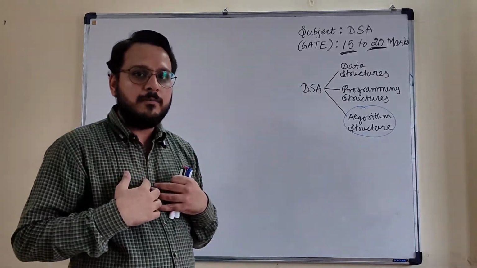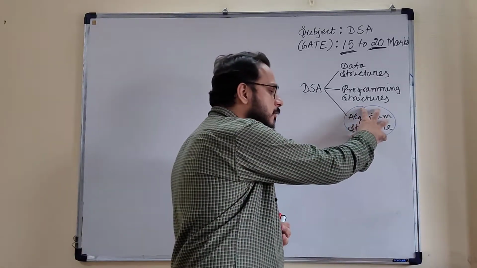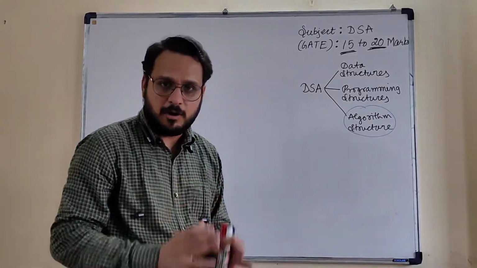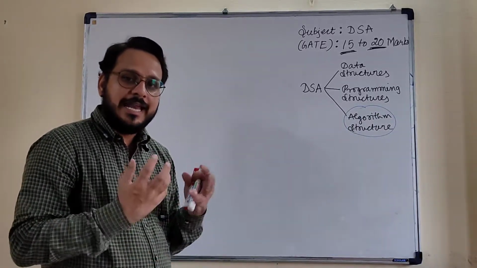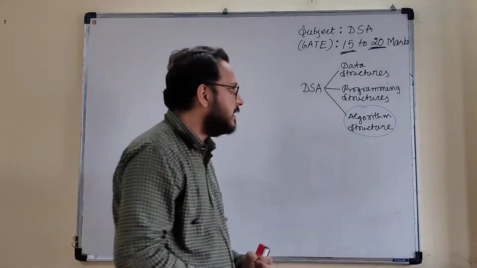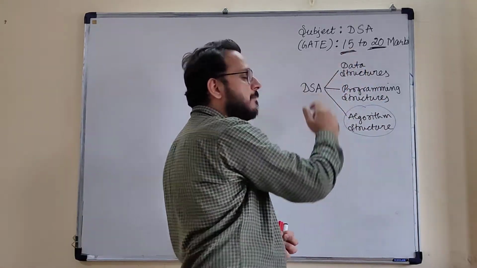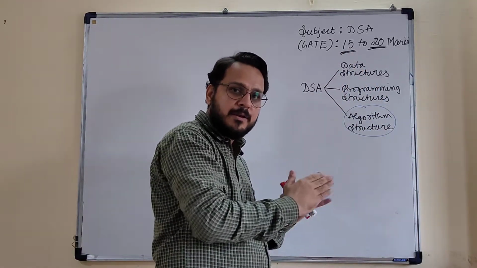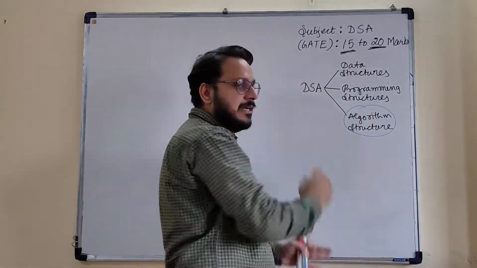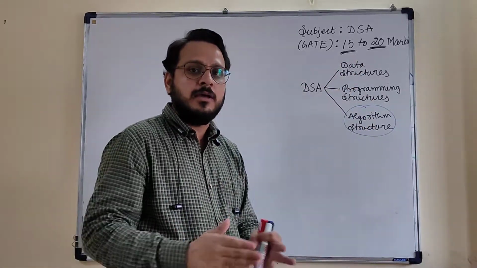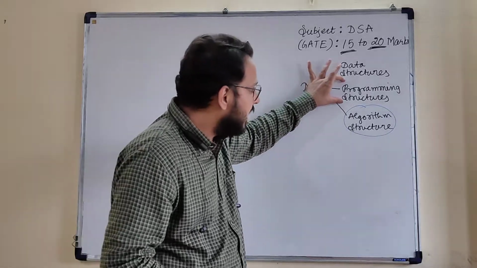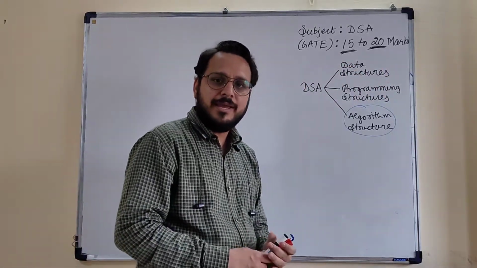First we decide what the algorithm should be to solve any problem. After getting this method, we will select an appropriate data structure, and to implement both the algorithm as well as the data structure through programming, we will select the appropriate programming structures.